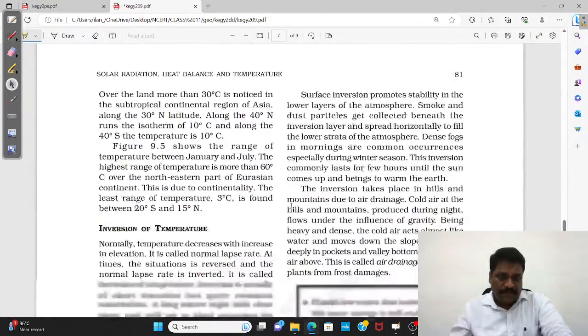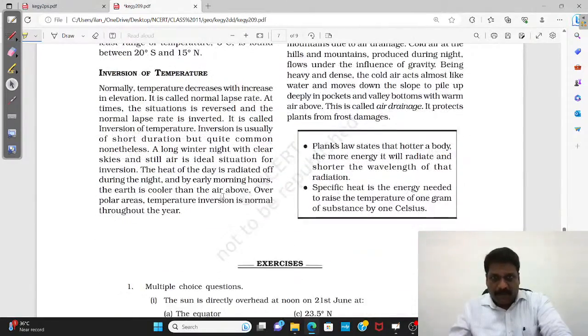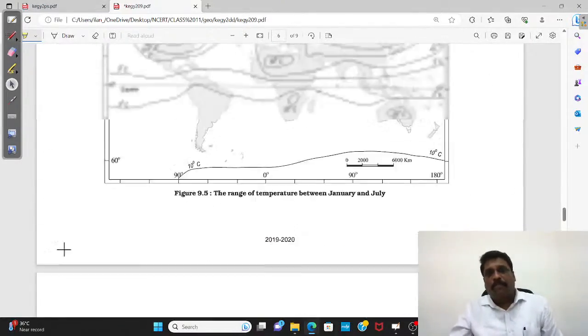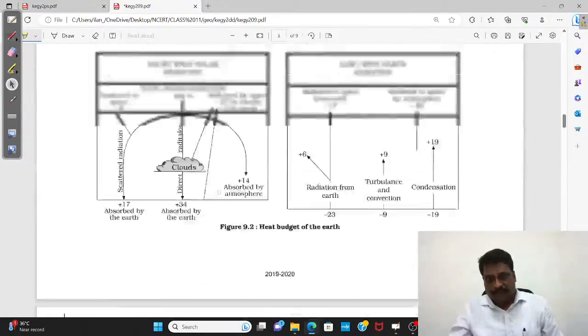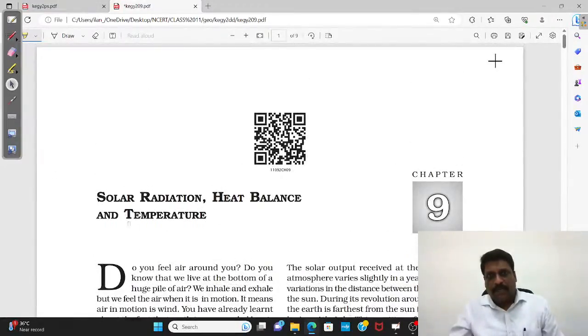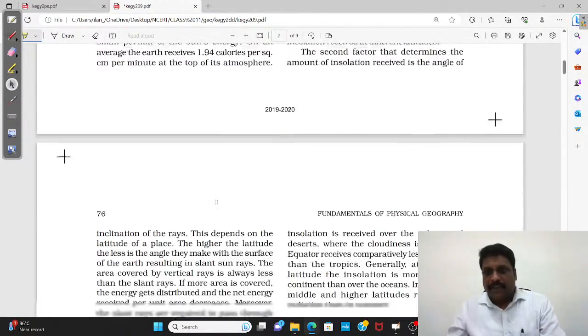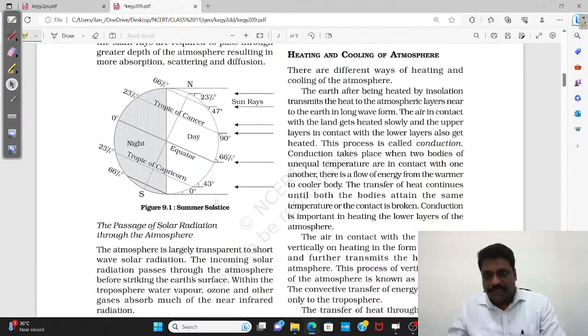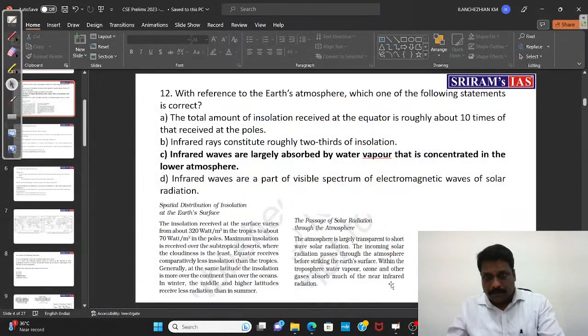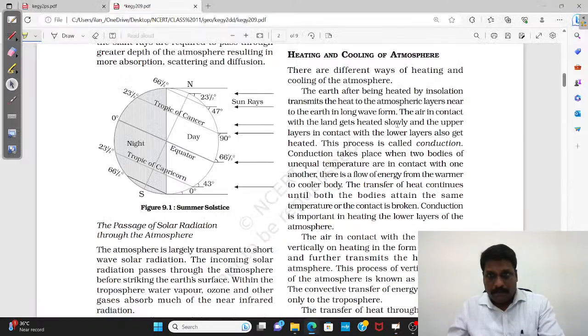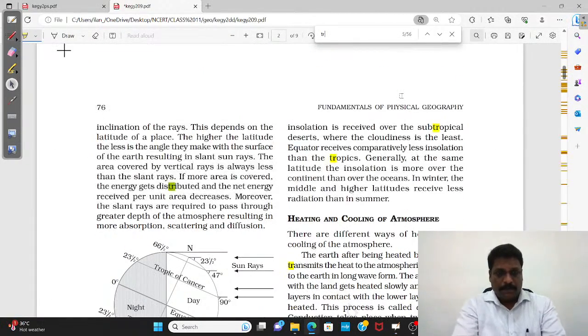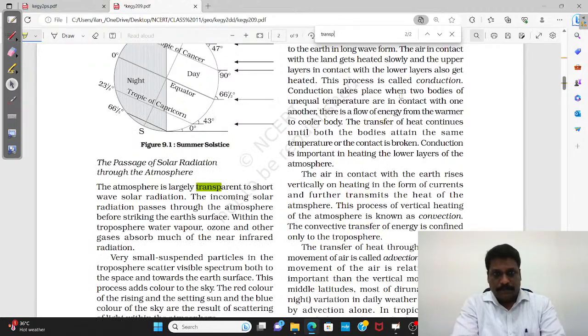Two questions were asked this year from this particular topic alone. It means if you would have read this chapter, solar radiation, heat balance and temperature, my dear friends, somewhere you would have answered two questions this year. Okay, see here, this is the thing I was just talking about.